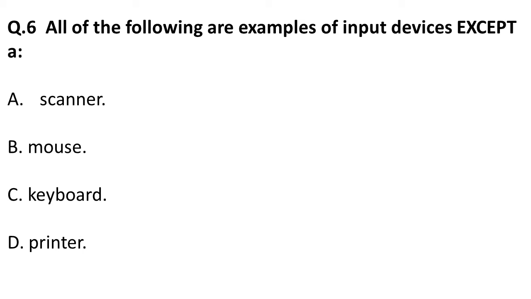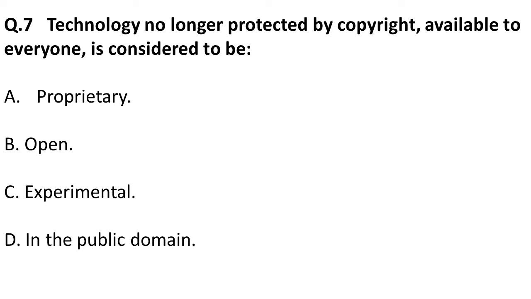The question is, all of the following are examples of input devices except. So friends, out of the 4 options, 3 are input devices and 1 is an output device. First, scanner: we scan and give input to the computer. Mouse is an input device. Keyboard is also an input device. With the printer, we get output. So the printer is an output device, and the correct answer is printer. This is quite easy. I hope you have answered it. Moving on to the next question.